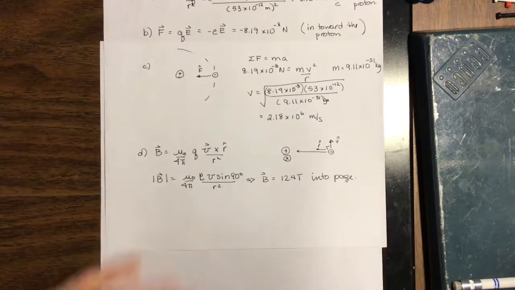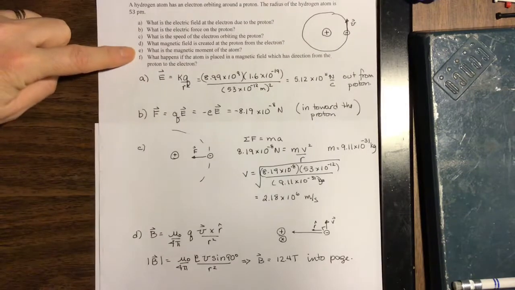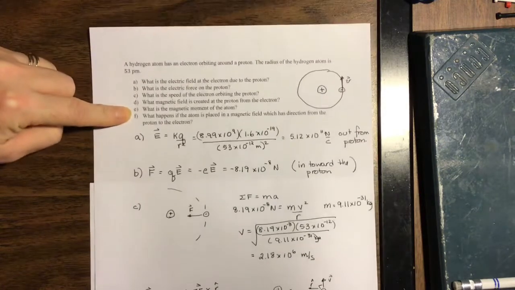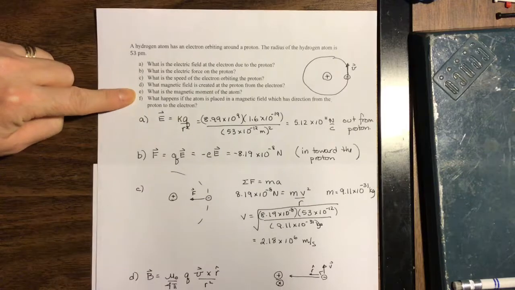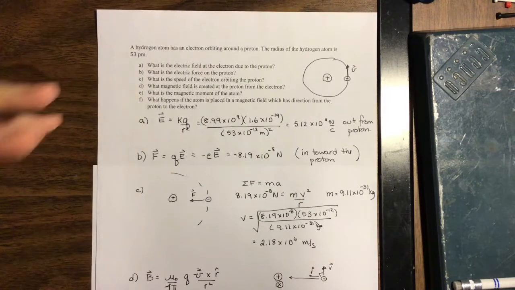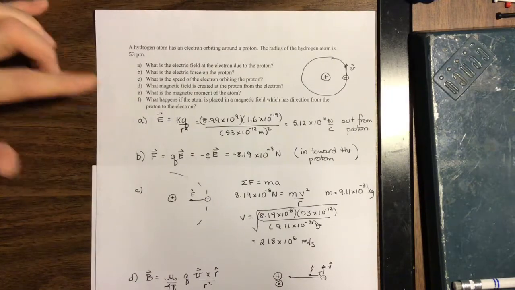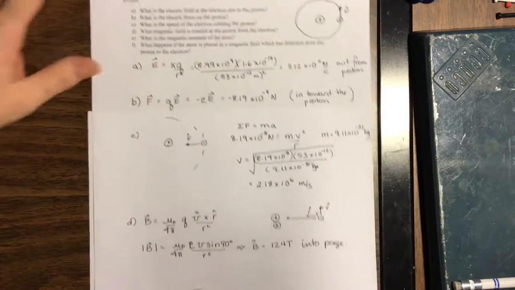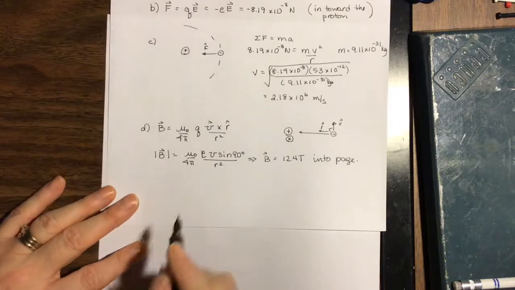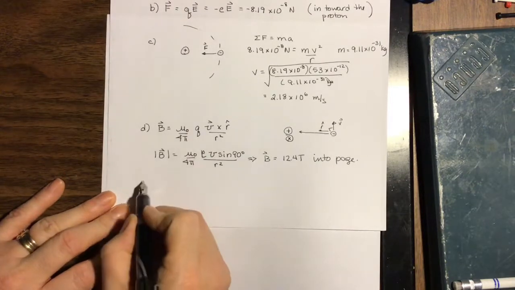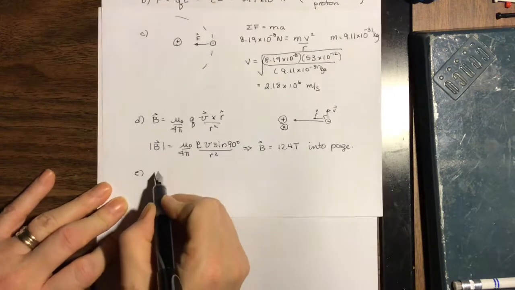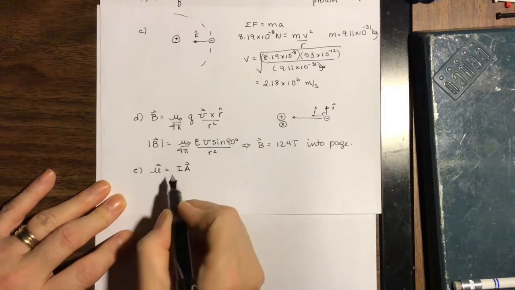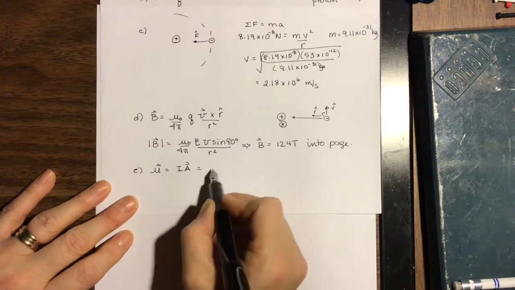Okay, the next part, what is the magnetic moment of the atom? So we'll ask, why does it create a magnetic moment? Our electron is whipping around in a circle, so it's a moving charge, and moving charge can be thought of as current. So the moving electron is essentially like a little current in the atom. So our magnetic moment equals I times A. Our current I is equal to the charge over the time.